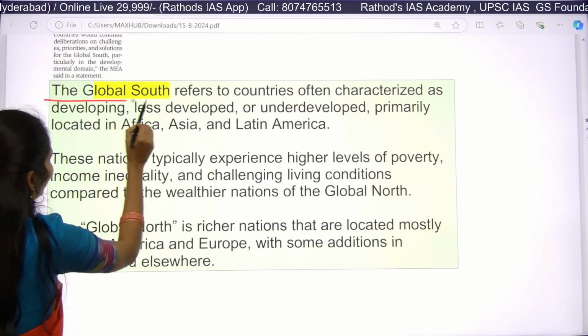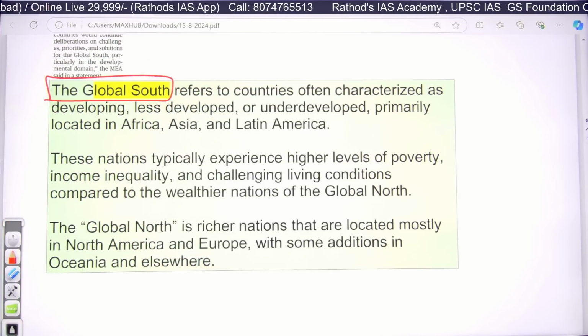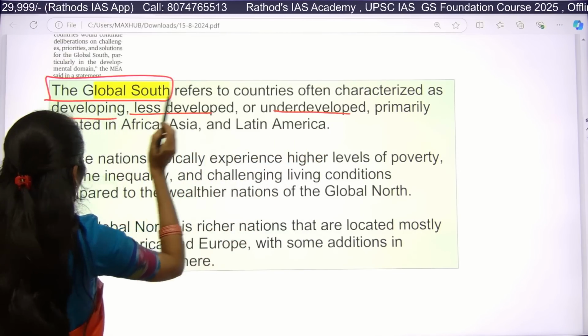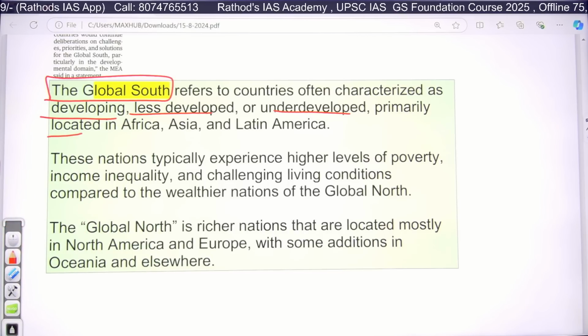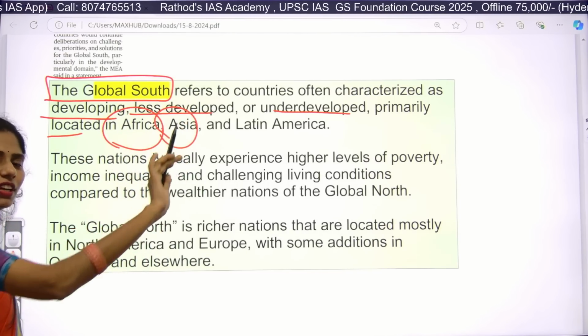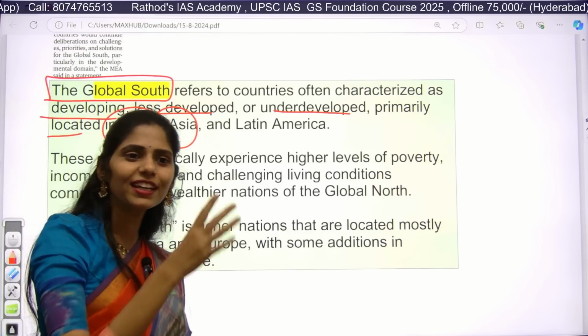Global South refers to countries often characterized as developing, less developed or underdeveloped, primarily located in the continents of Africa and Asia. Many of you think America is developed, right?